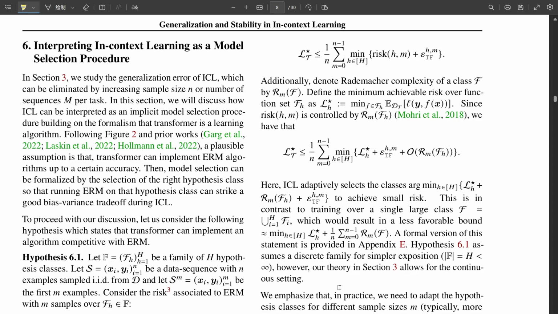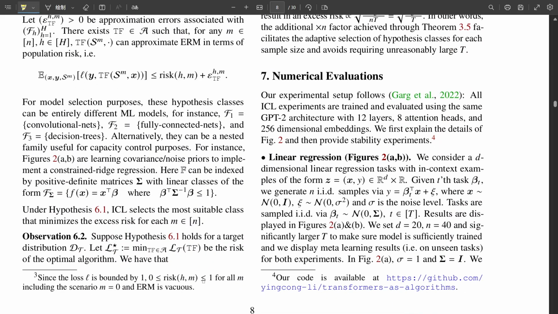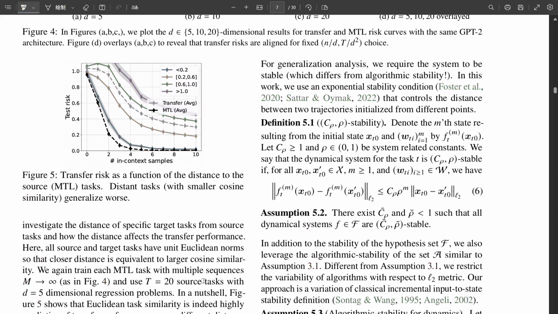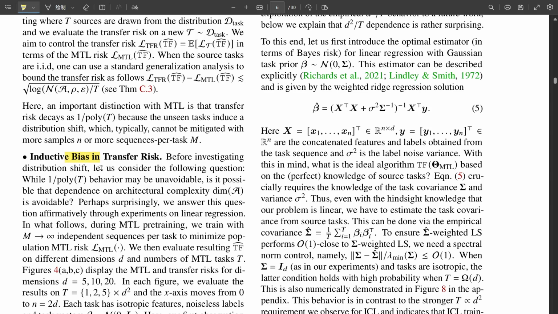It means that their generalization bounds, those mathematical promises about performance, still hold, even in this much trickier dynamical system setting. Okay. Theorem 5.4 shows this. It implies ICL can be provably effective for tasks like predicting future states in complex time-dependent systems, which is huge. It really broadens the applicability of ICL to a whole new class of real-world problems. Where the data isn't just a collection of independent facts. Precisely. And again, they show visual evidence. Figure 11, for example, demonstrates ICL performing really well on these dynamical system tasks, holding its own against methods specifically designed for them. So it's not just theory, it works in practice on these harder problems too.